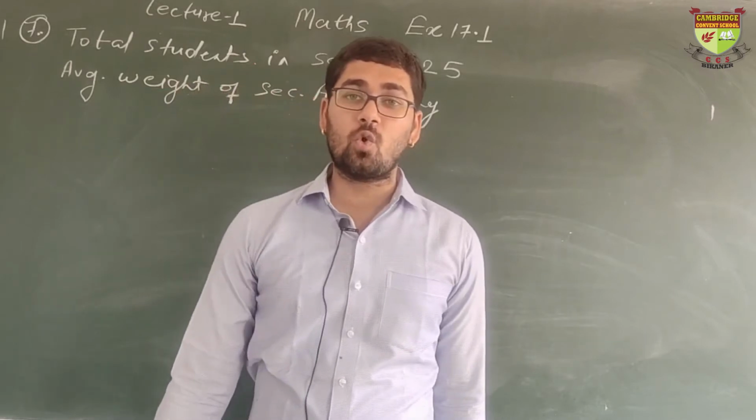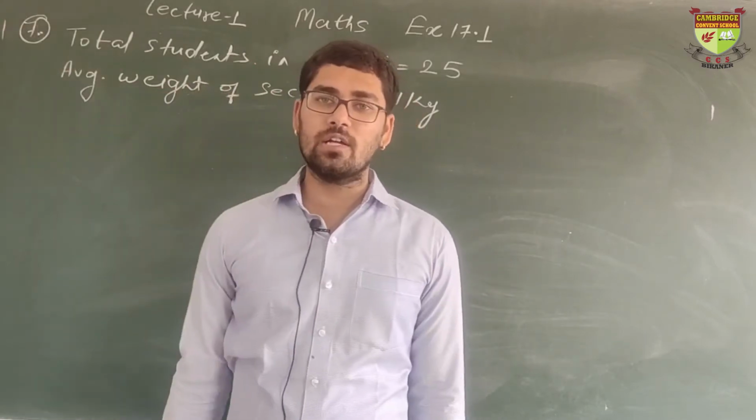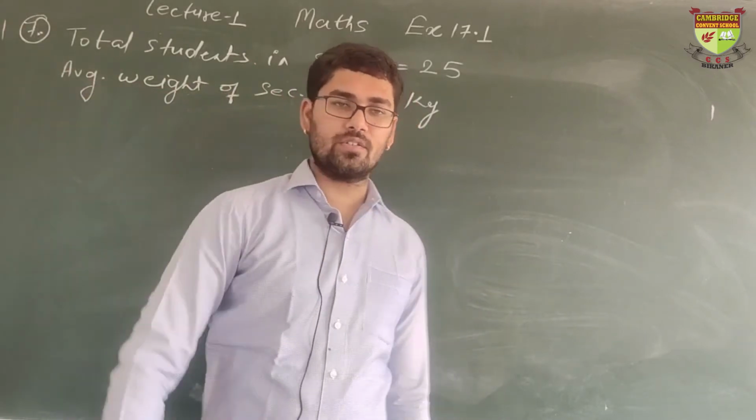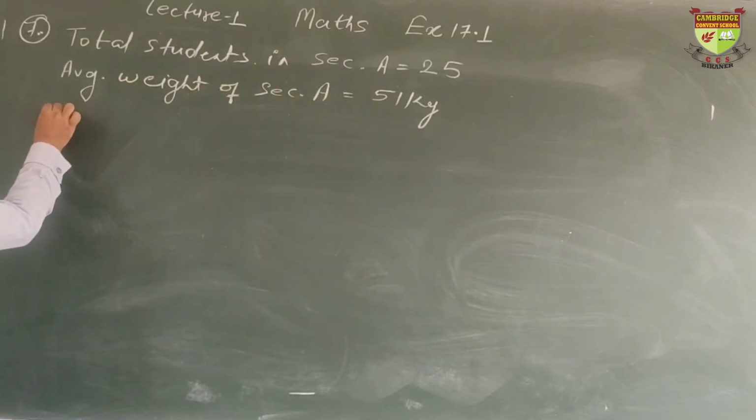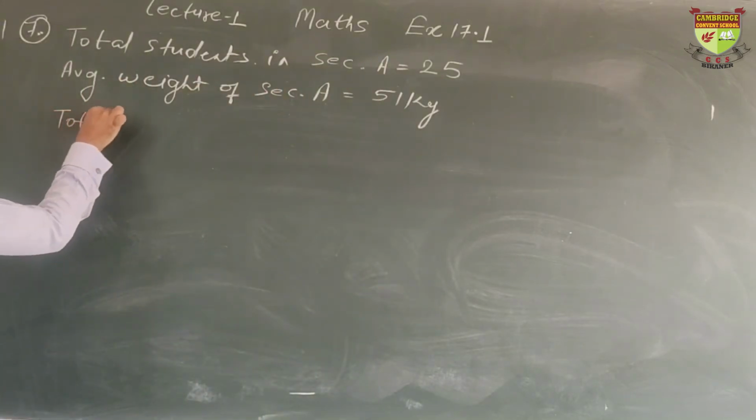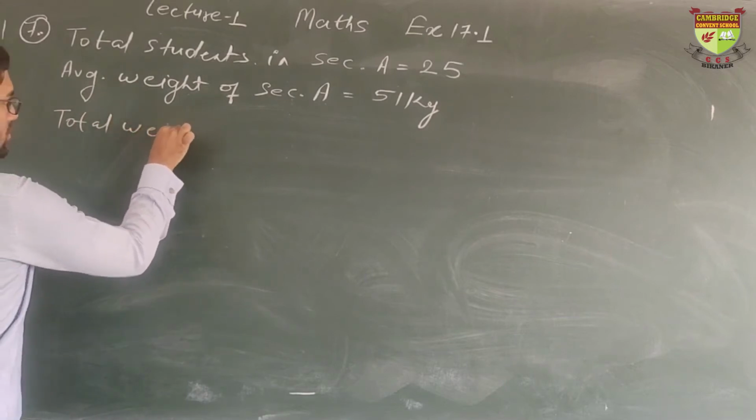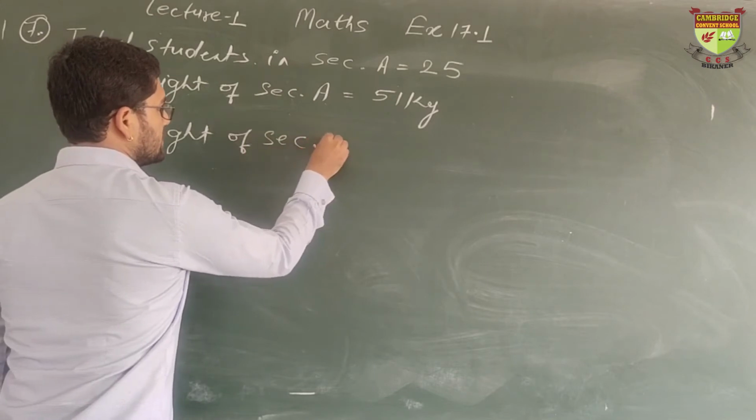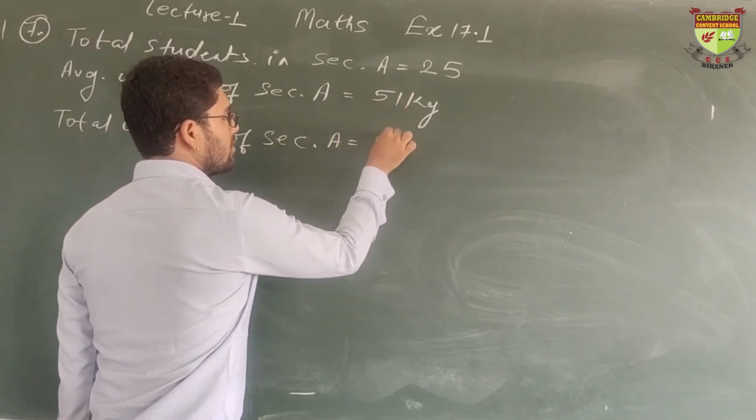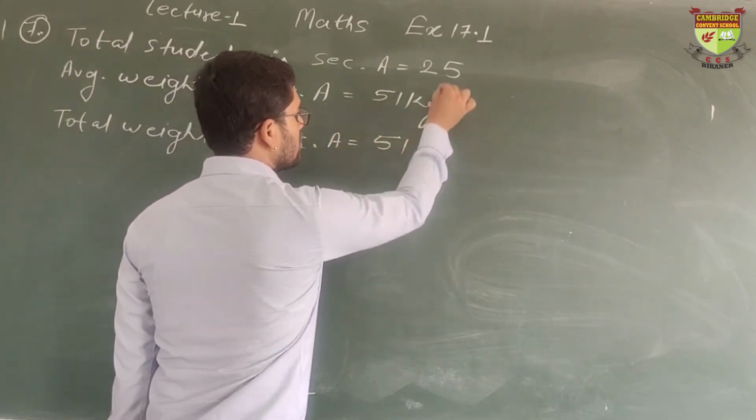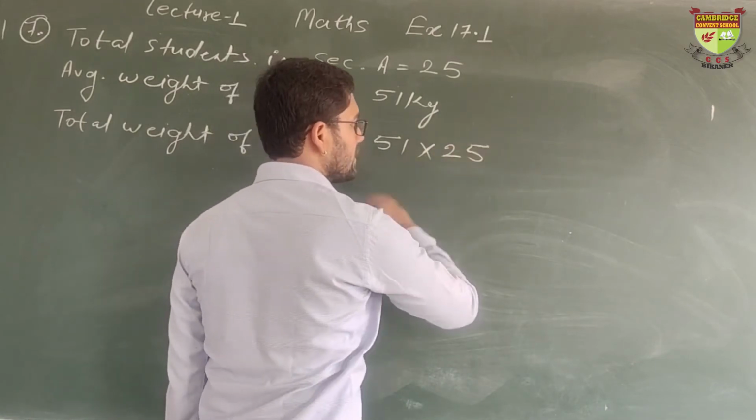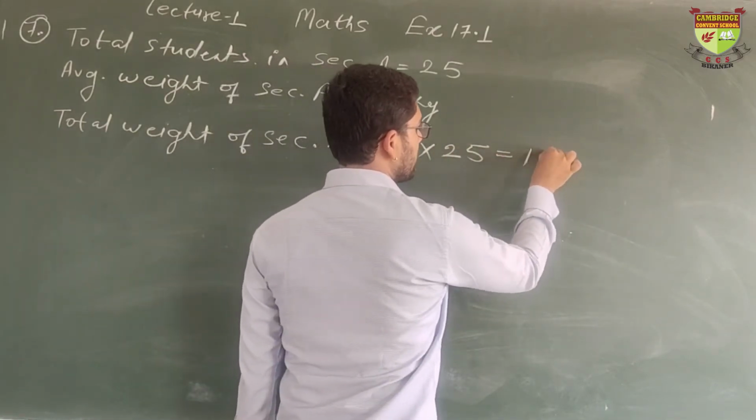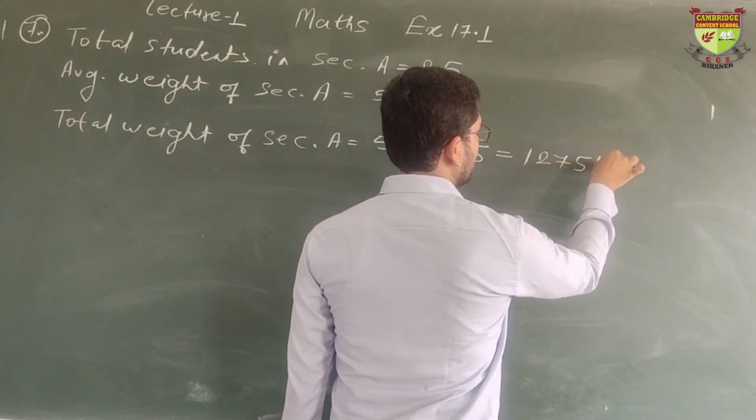So what is the total weight of the whole class, or all the students? Total weight of section A. Weight of one student is 51. Total students 25. Multiply this. What will you get? It will come 1275 kg.